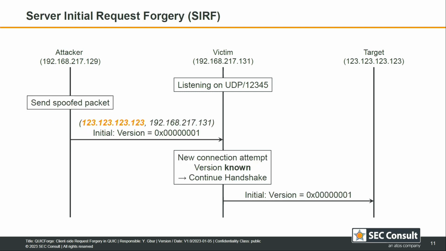The second technique directly uses the server initial messages we have. So directly on contacting the server, I spoof the source IP address, and then the victim thinks, oh, this is a new connection attempt from the target IP, and I will send my full server initial packet to this target.